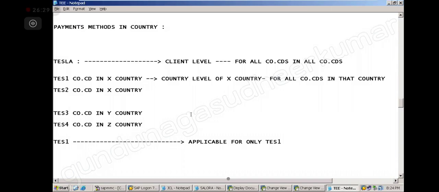Now whatever I define at country level, it will apply for all the company codes in that country. Whatever I define at client level, it applies for all company codes in all countries. Sorry, it's a mistake, please correct it, all of you. Simple logic it is, right? Don't overthink.